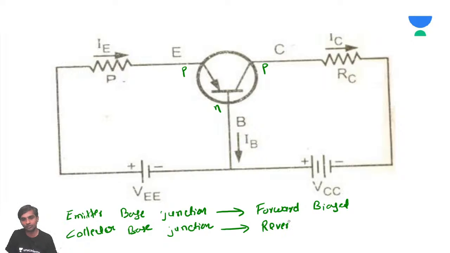This is a thumb rule. You have to remember. Correct, Vasu, that is a PNP transistor only.